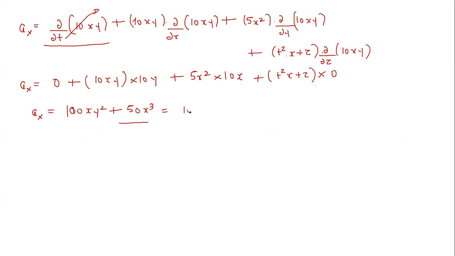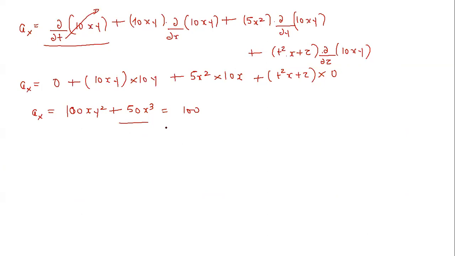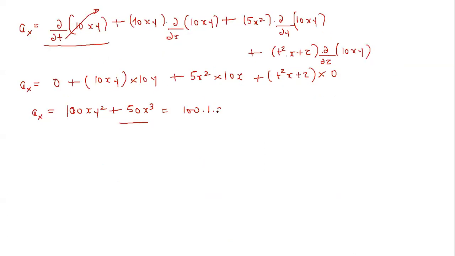So it is 100, then x is 1, then y square is 2 square, plus 50 into x cube, so 1 cube. Now I think you can solve this very easily. In a similar way you can calculate ay, and then in a similar way you can calculate az.